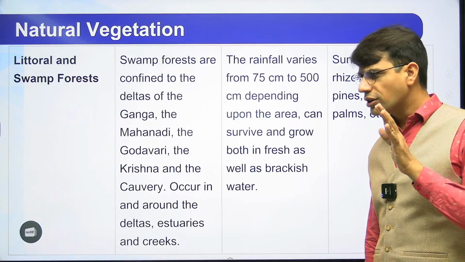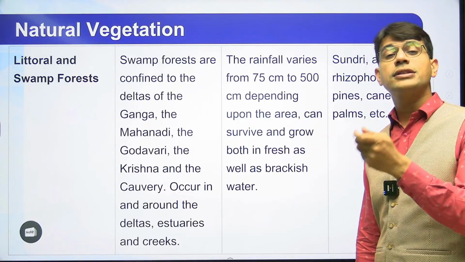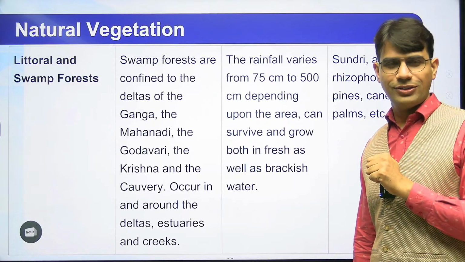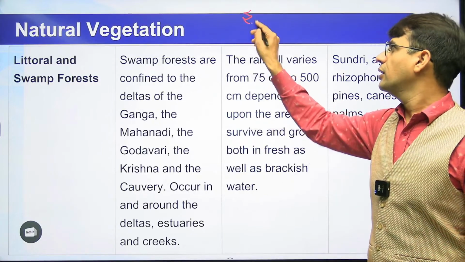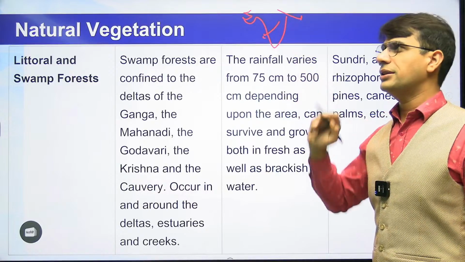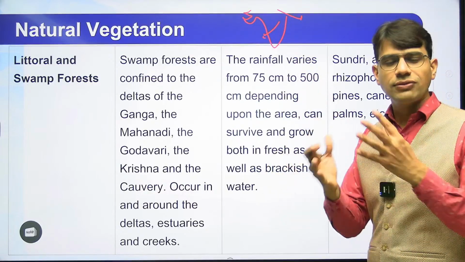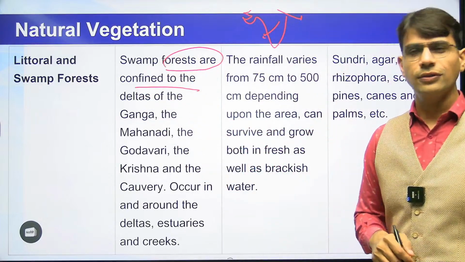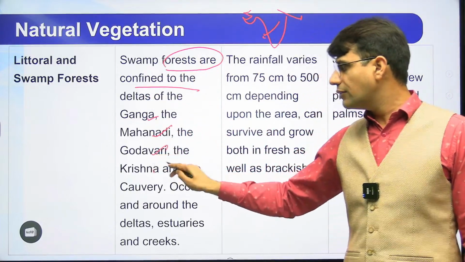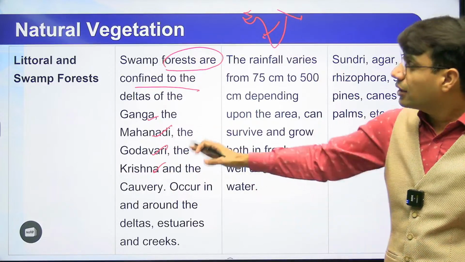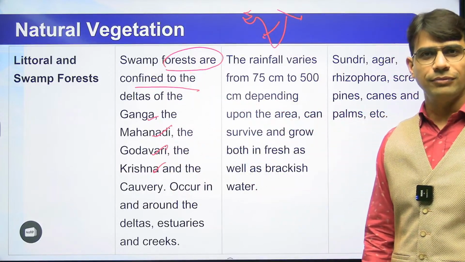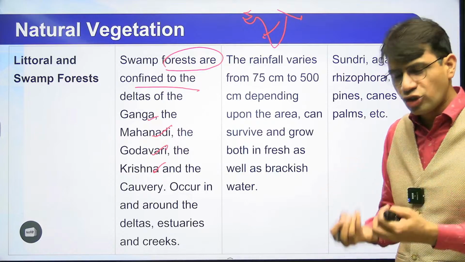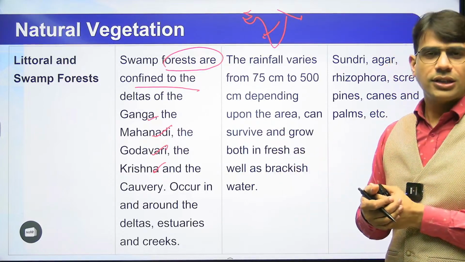These are the forests which are found in the delta region of the river. कि river जो है आपके, whether they are going towards Bay of Bengal or Arabian Sea, कहीं भी जा रही है, लेकिन वो डेल्टा बना रही है, एक swampy area बना रही है. और swampy area अगर बना रही है तो swampy forests are confined to the deltas of Ganga delta, Mahanadi delta, Godavari delta, Krishna delta, Kaveri delta. There we have the swamp forest. Means river is making delta, that is a depositional landform, and there we have such kind of forest.